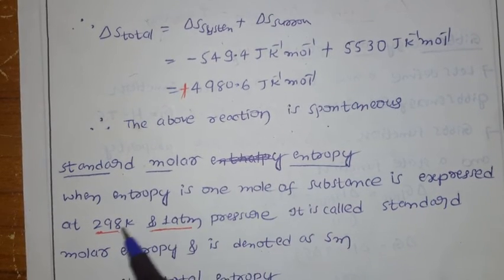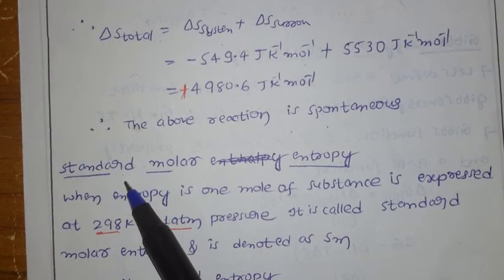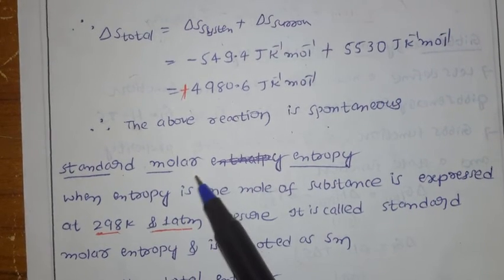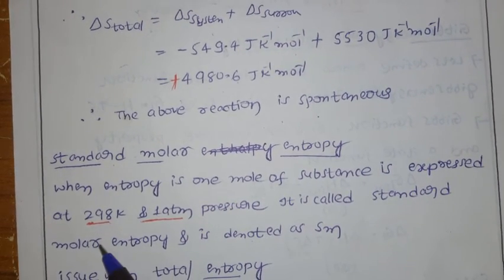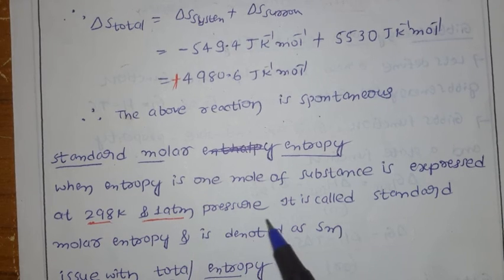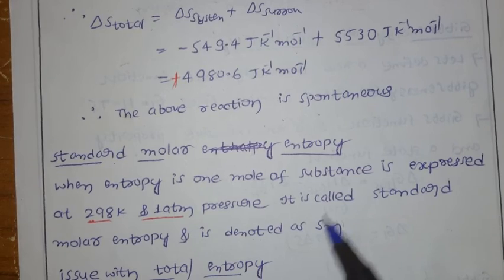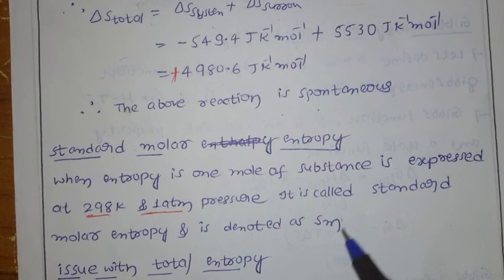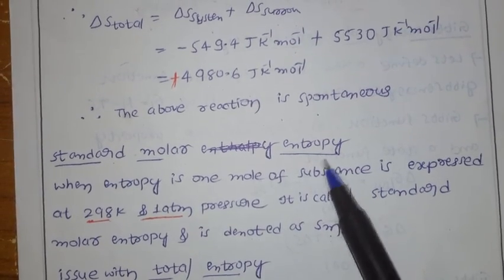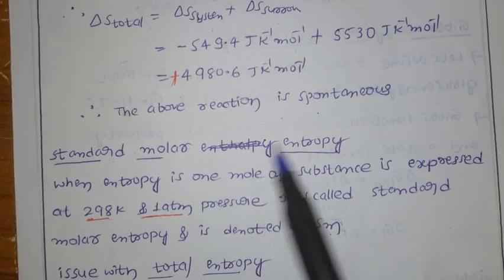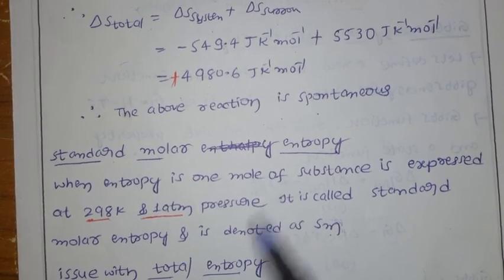Here is one more concept: standard molar entropy. Standard means we fix one temperature and pressure, and molar means we are talking about 1 mole. When the entropy of 1 mole of a substance is expressed at 298 Kelvin and 1 atmosphere pressure, it is called standard molar entropy, denoted by S_m. This is only for information: standard molar entropy means we measure the entropy at a standard temperature and pressure for 1 mole.